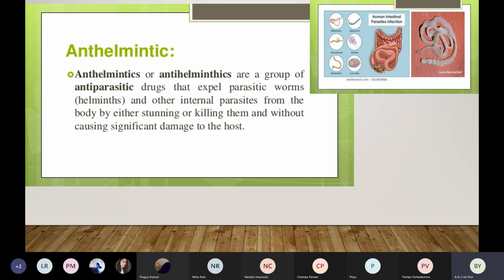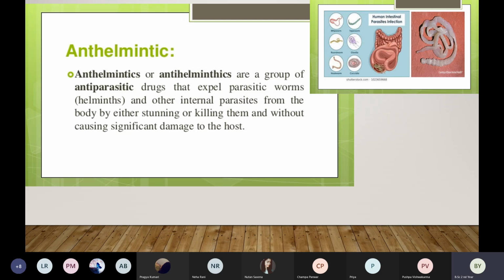So what do we give? We give medicines, that is anti-helminthics. A very good example of this group of agents is tablet albendazole. You must have heard of it. Albendazole, mebendazole, these are anti-helminthics. Whenever a person is complaining of worms in their body, worms in their organs, then we can always suggest anti-helminthics.